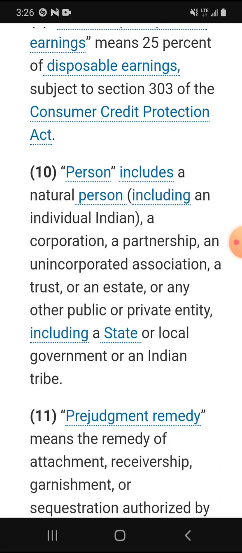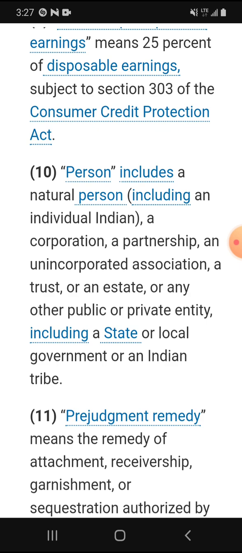Number 10, person, includes a natural person, including an individual Indian, they mean the Native Americans, right? A corporation. So by person, they can say corporation, they mean corporation. A partnership, an unincorporated association, a trust. So when they say this person, they could be talking about a trust, they could be talking about an estate, they could be talking about any other public or private entity, including a state, a local government, or even a tribe.